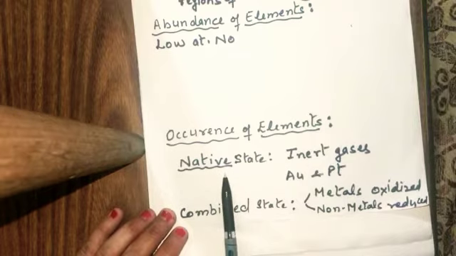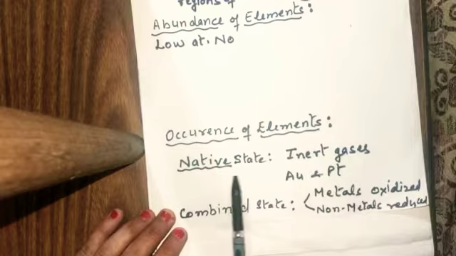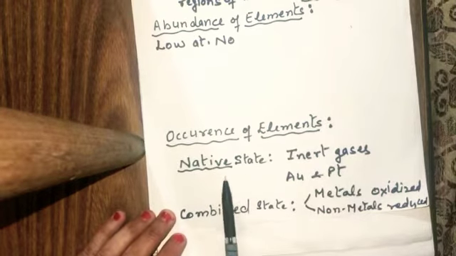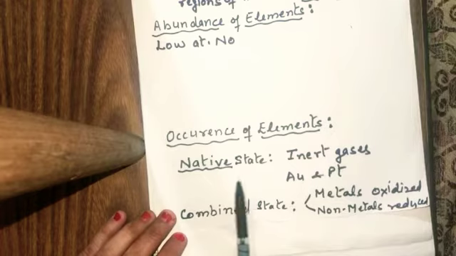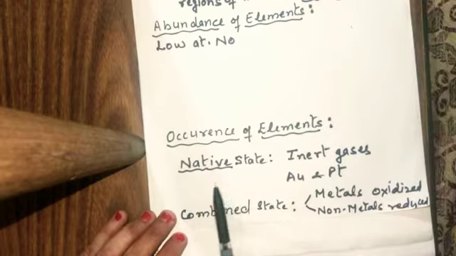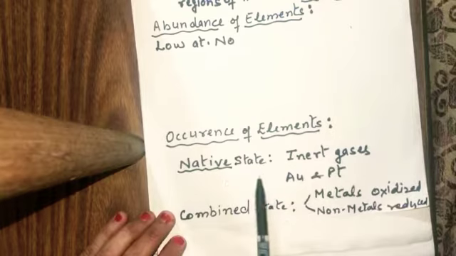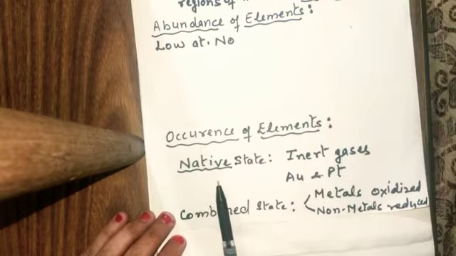Native means free state, and only those elements exist in the free state which are least reactive, which do not react with any moisture, any oxygen, any sulfur, any carbon dioxide. They do not react with any elements, and so they are known as the elements existing in the native state.